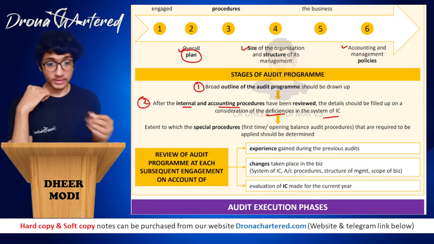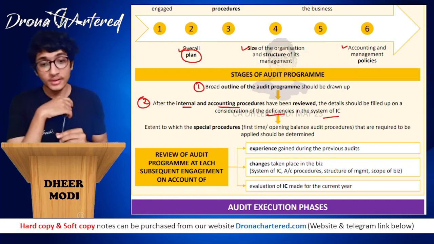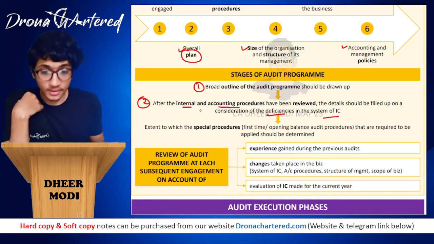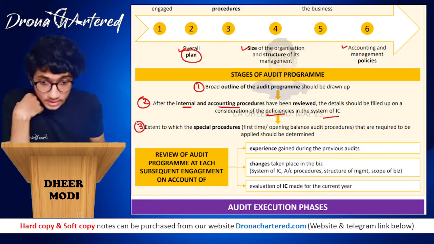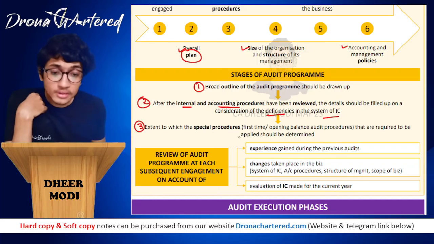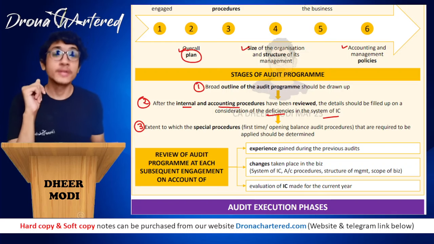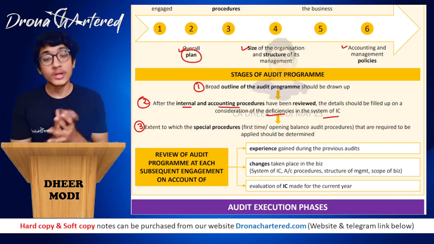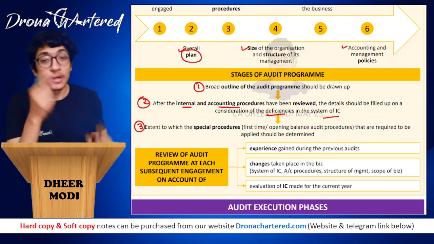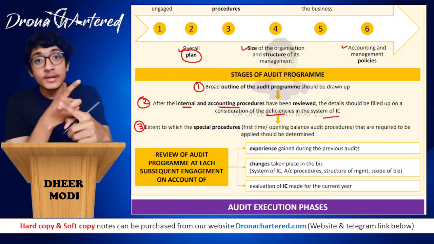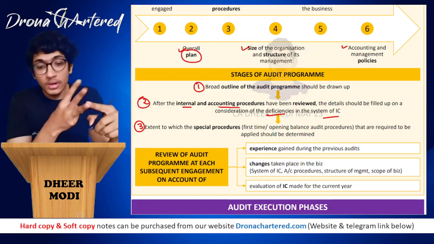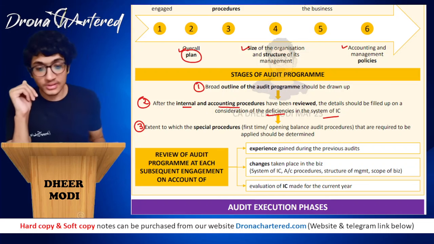And third is the extent to which special procedures, that is any first-time or opening balance audit procedures that are required to be applied, should be determined. You have to check what special procedures I have to apply. So first is outline, second is any deficiencies in internal control, and third is your special procedures.